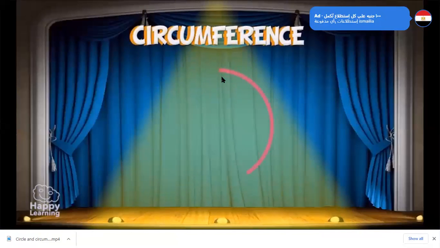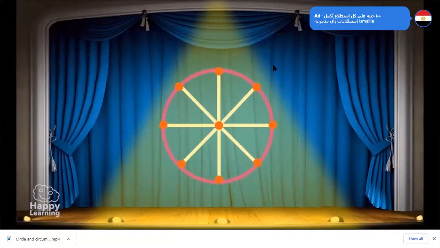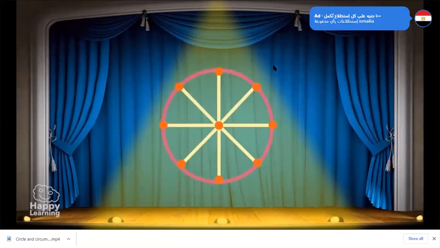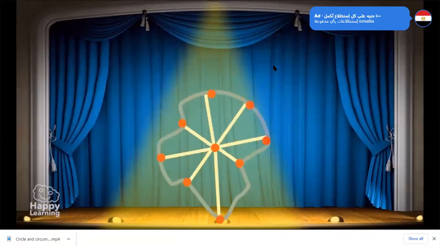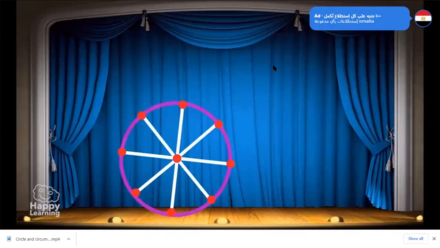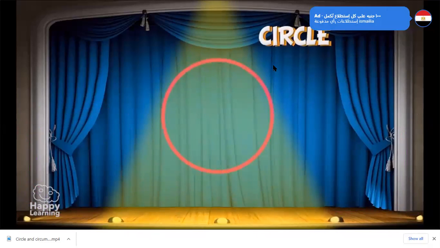A circumference is a closed curve where all points are at the same distance from the center. See it? Here, we can observe that all points on the circumference are at the same distance to the center. If it wasn't like that, it wouldn't be a circumference, but rather something strange, don't you think? Well, now we know what a circumference is, it is really easy to understand what a circle is, as a circle is a circumference and its interior.